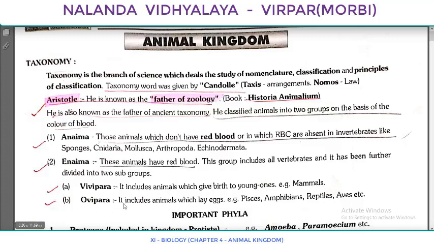Ovipara includes animals which lay eggs. Example, pisces, which means fishes. Amphibians, in which frogs come. Reptiles. Aves, which means birds, etc. In animal kingdom, when we learn in detail, you can understand that there are important phyla.